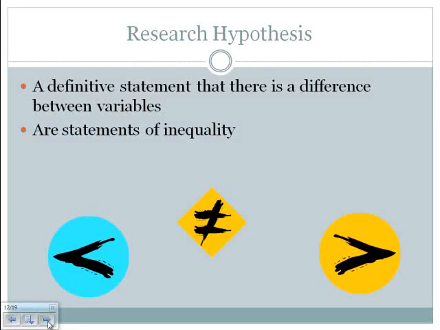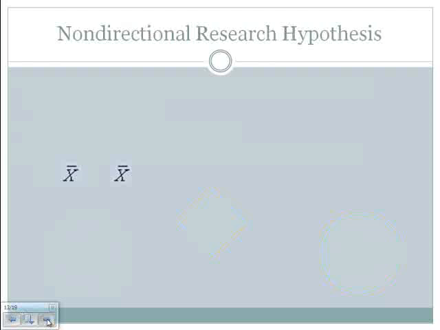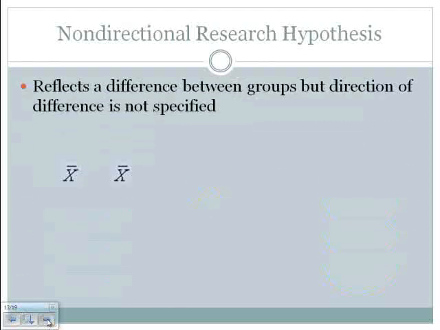These are statements of inequality, and because they represent statistics, remember, population is to parameter as sample is to statistic. Because we're using samples, then we have to use our Roman symbols. And again, we'll talk about that when we write them here in just a second.